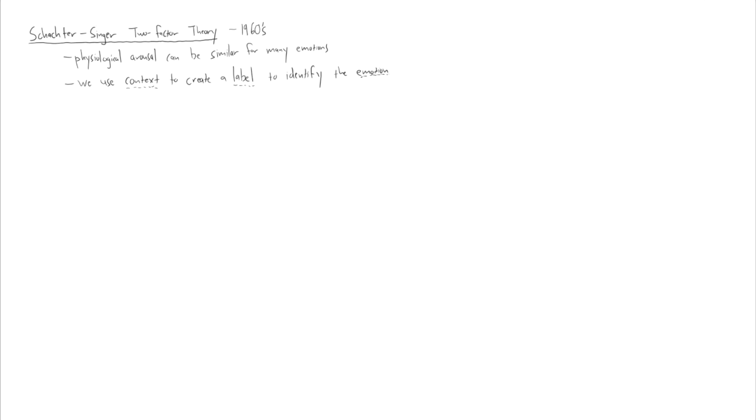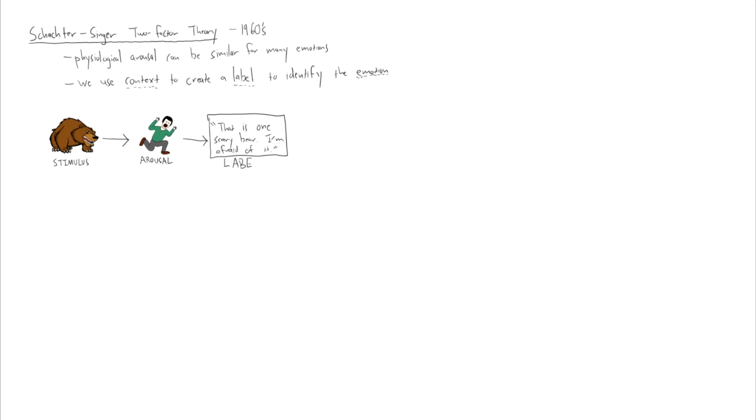So here we've got our stimulus. This leads to some change in the body, some arousal state, but this could be similar for different emotions. And so once the arousal state is detected, a label is formed. In this case, the label might be, that's one scary bear, I'm afraid of it. And that contextual label, arrived at through a cognitive process, is used to identify the emotion, in this case, fear. This implies that with different contexts, the same stimulus might lead to different emotions.